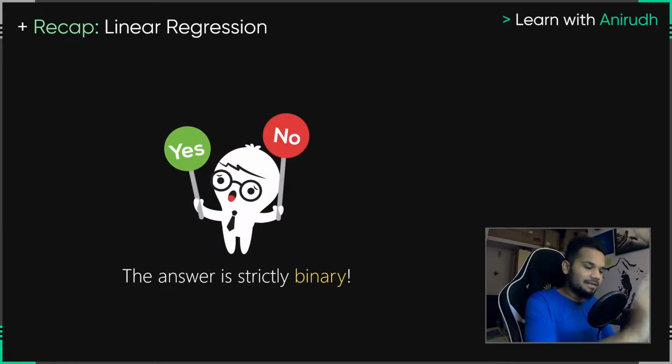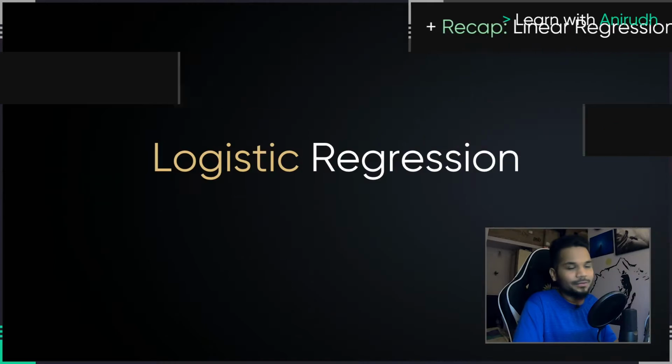Correct? But even though the answer here is strictly binary, a yes or a no, we cannot use linear regression for this particular case. Linear regression will help you predict something, like a price. It'll help you make a continuous connection between variables. But here we want to predict whether this person will pick up the phone or not, whether it's going to be a yes or a no. So linear regression doesn't work for that.